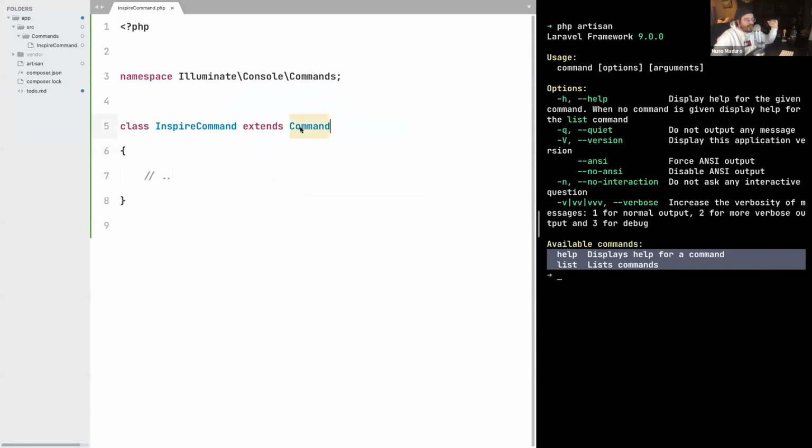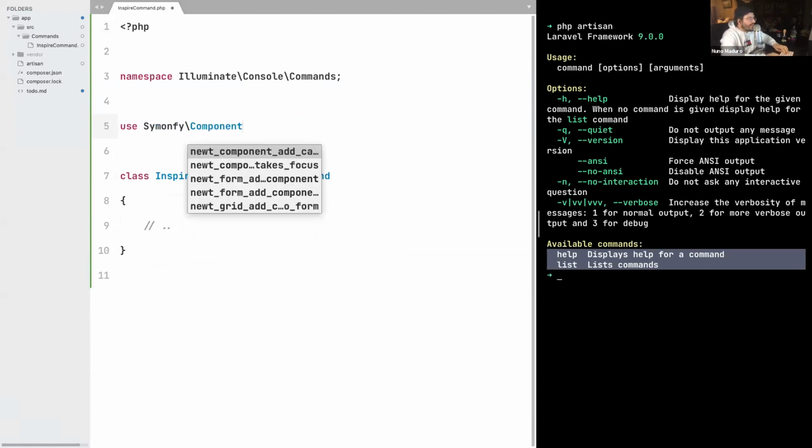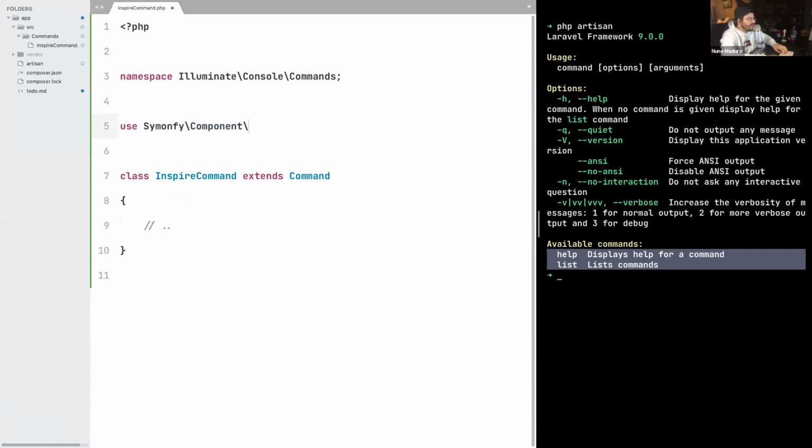For now, we are extending the base command from Symfony, but we all know that when we create commands with Laravel, we actually extend a command with the name Illuminate\Console\Command. For now, we are going to use the Symfony command, but soon you will understand that the Symfony command doesn't give you the same API as Laravel. So we are going to need to create our own command class. But for now, again, let's just use Symfony. So Symfony\Component\Console\Command.